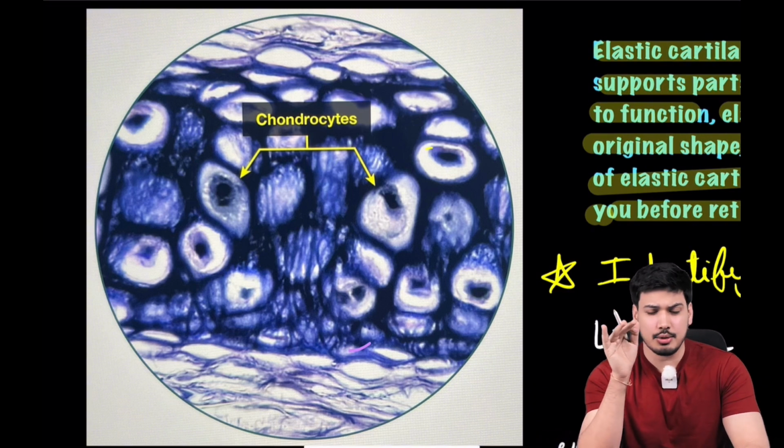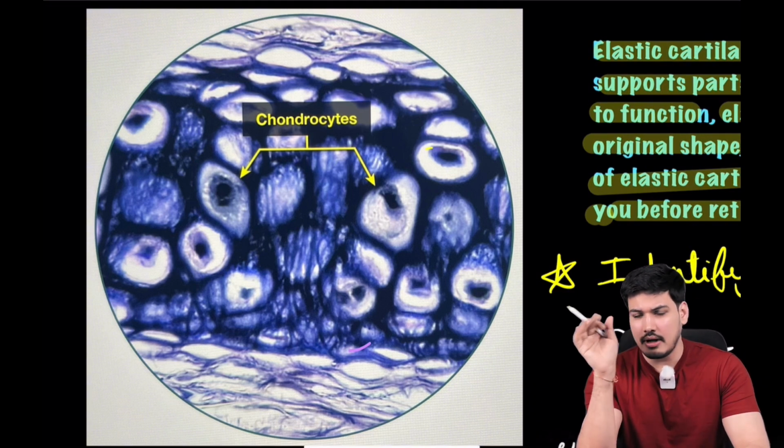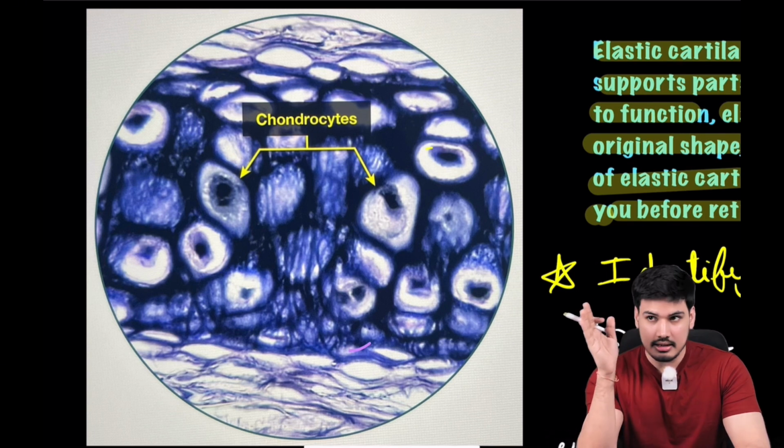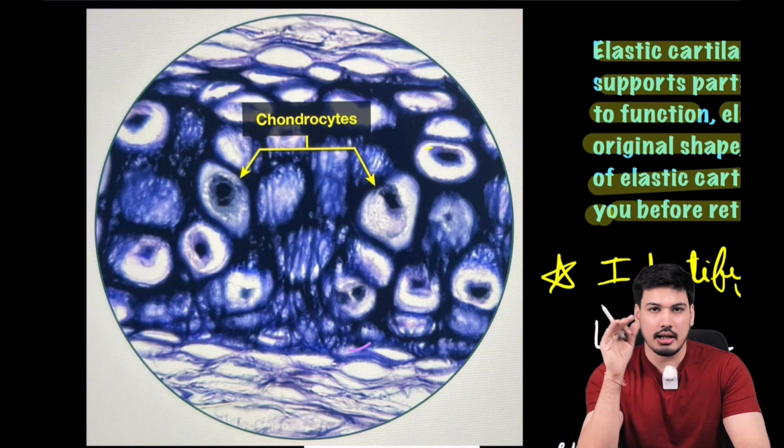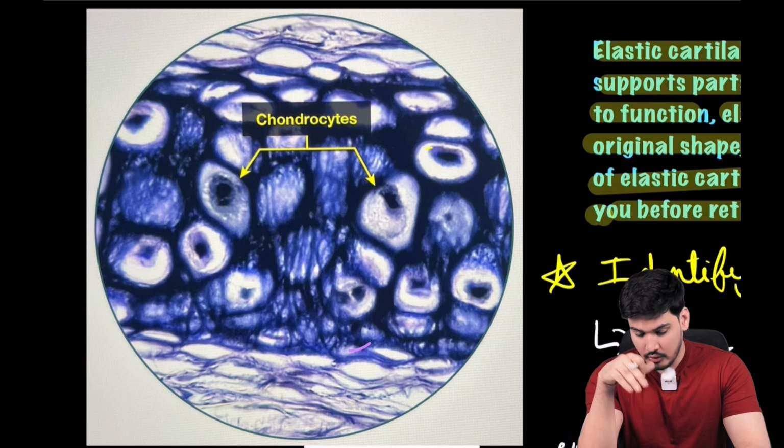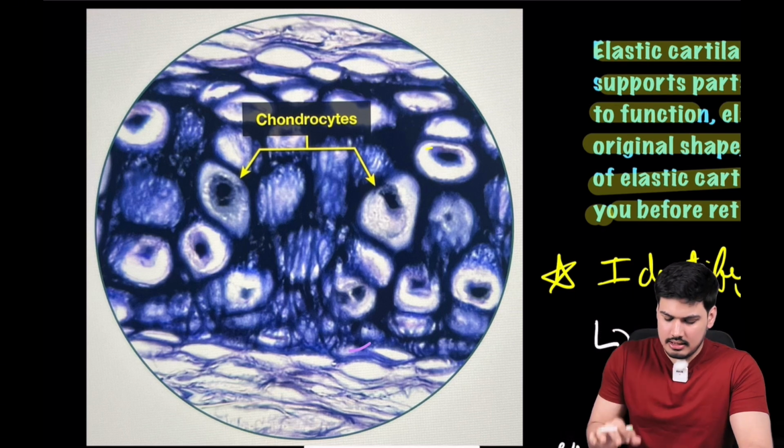Fibrocartilage is very easy actually, nobody confuses fibrocartilage with the other two kinds because it is very evident. But elastic cartilage and hyaline cartilage, you have understood how to do it. The glassy appearance is there in hyaline, and here in elastic cartilage you see the dark purplish fibers, and the chondrocytes are more in number, you can see. So this is elastic cartilage.